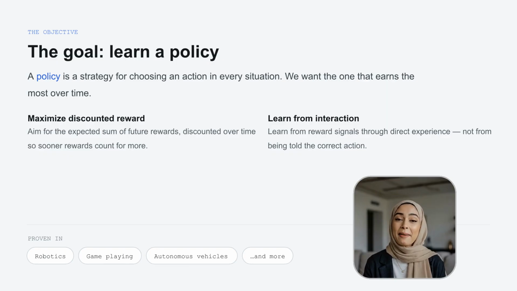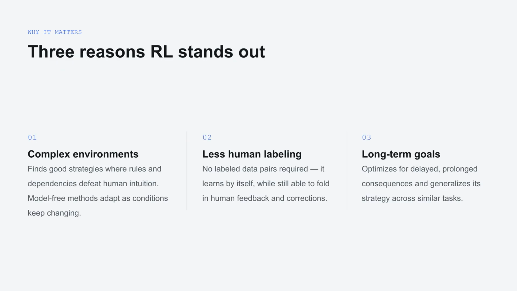We want the policy that maximizes the expected sum of discounted future rewards, learned through direct interaction, rather than being told the correct answer. Reinforcement learning stands out because it excels in complex environments that challenge human intuition, it minimizes the need for labeled data, and it optimizes for long-term consequences.